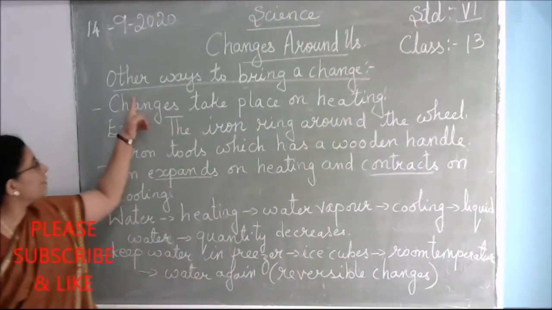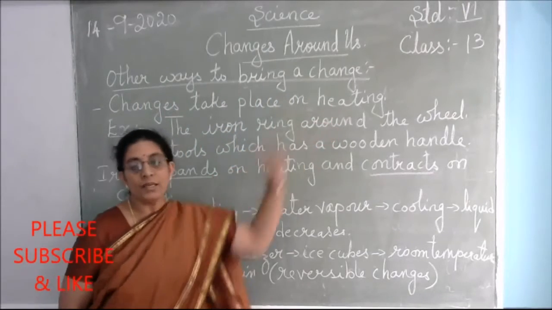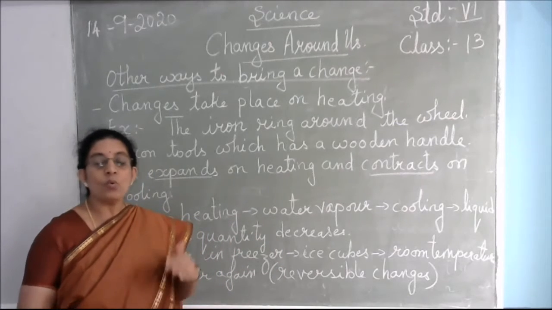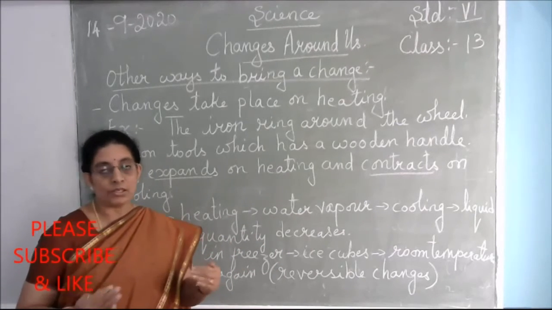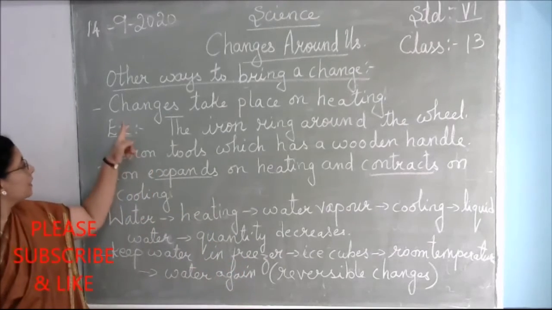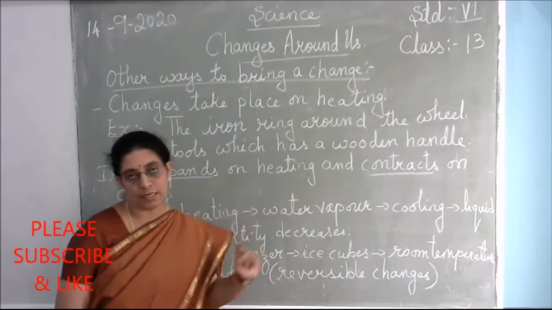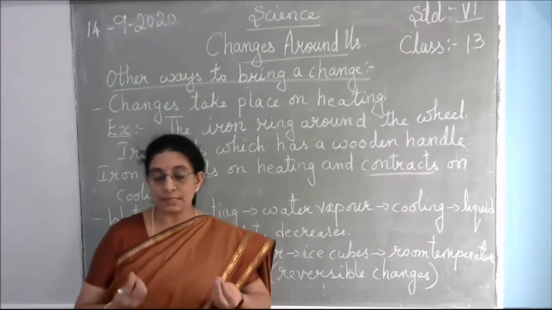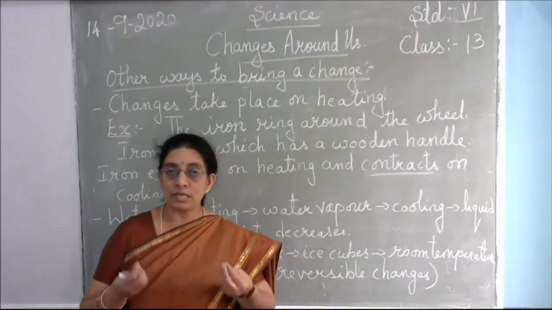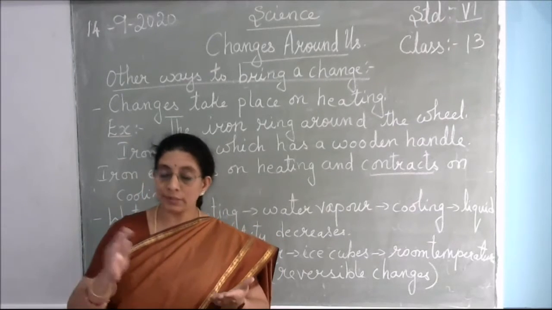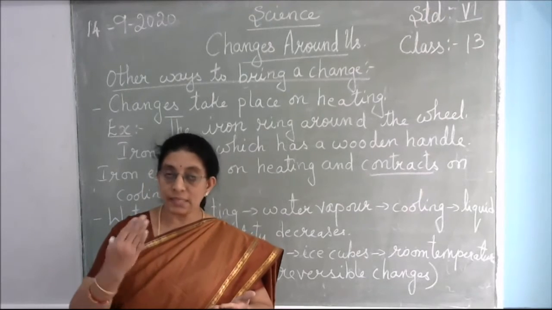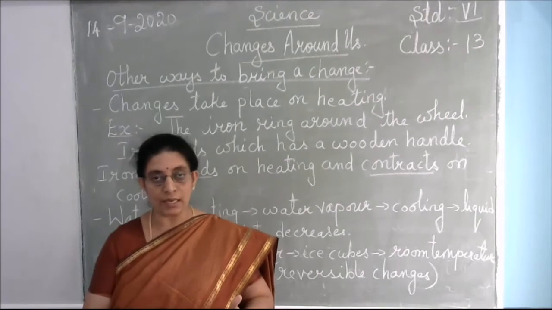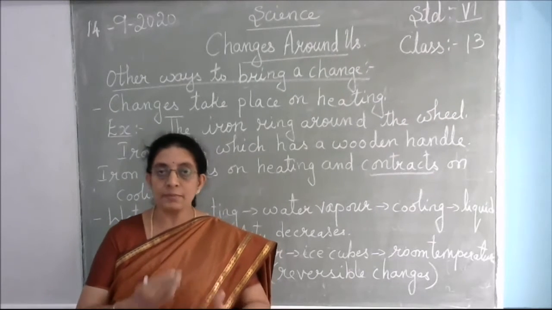See, now I have given here other ways to bring a change. Apart from the reversible and the non-reversible changes, what are the other ways you can find the changes that are taking place? Changes take place on heating. You have already read that when you heat water, the water changes into water vapor. That is again a change. But when this water vapor is cooled, it comes back to liquid water again. So again this is a reversible change.